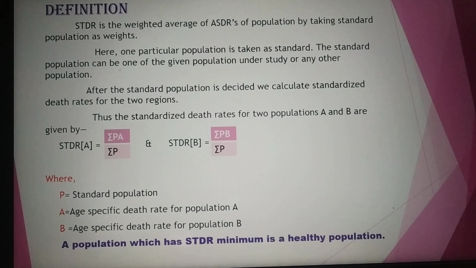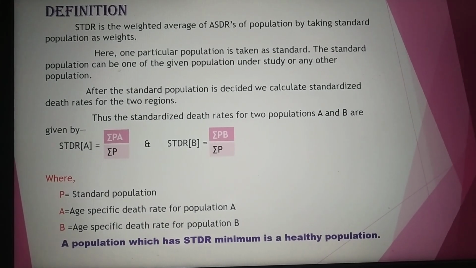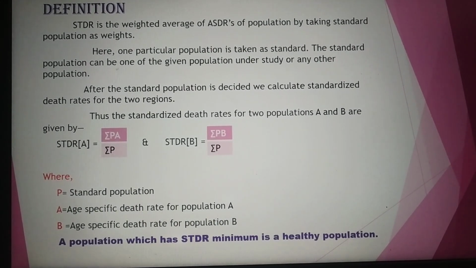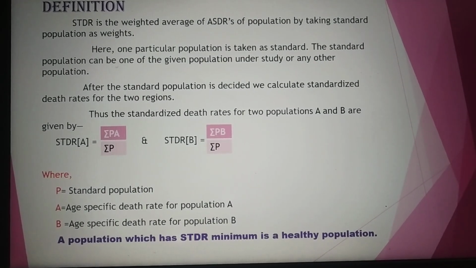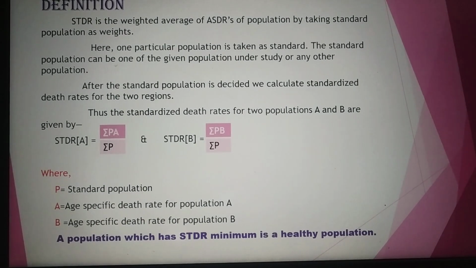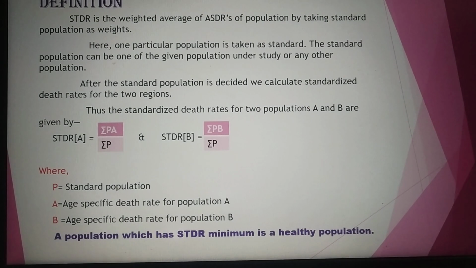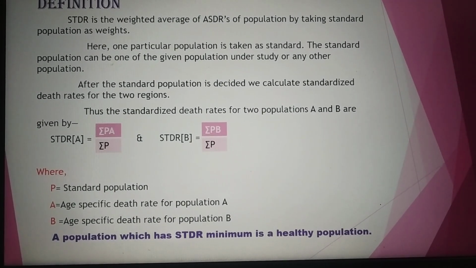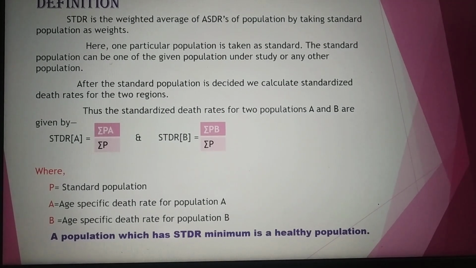I mean, in the data, there will be two populations, two deaths. I mean, there will be villages like village A, village B, or town A, town B. So for town A, there will be a separate population as well as deaths. Similarly, for town B, there will be separate population and deaths, and there will be a single column named standard population. So this standard population will be considered for both town A as well as town B. Therefore, once the standard population is decided, we calculate standardized death rates for the two regions.